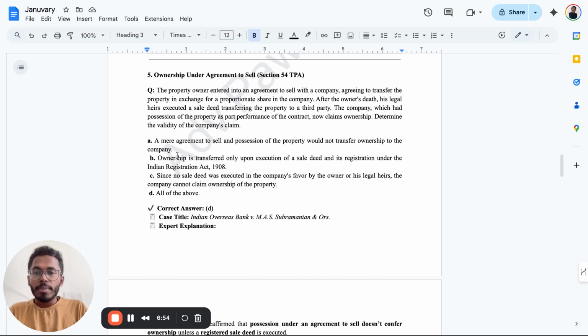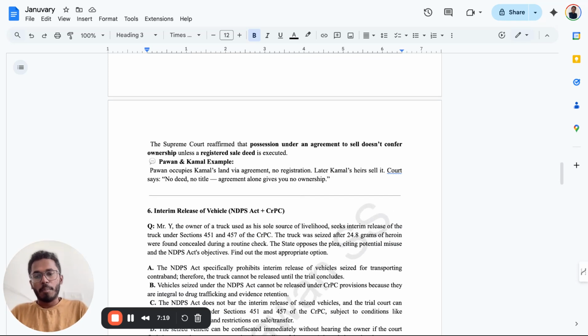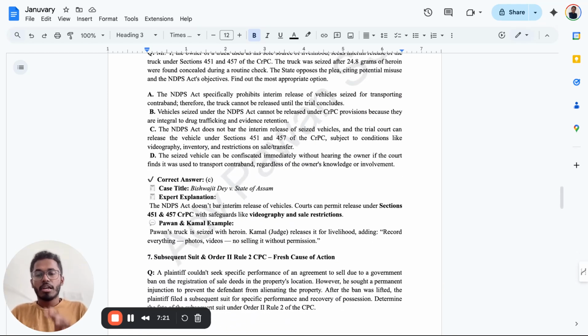Why? Because a mere agreement to sell and possession of the property would not transfer ownership to the company. Just because you have an agreement does not mean you have complete ownership. Point number two: ownership is transferred only upon execution of a sale deed and its registration under the Indian Registration Act of 1908. Third, since no sale deed was executed in the company's favor by the owner or his legal heirs, the company cannot claim ownership of the property. Clear?